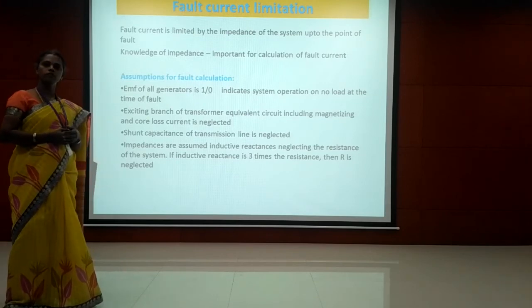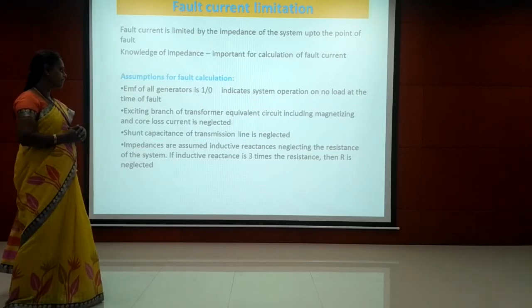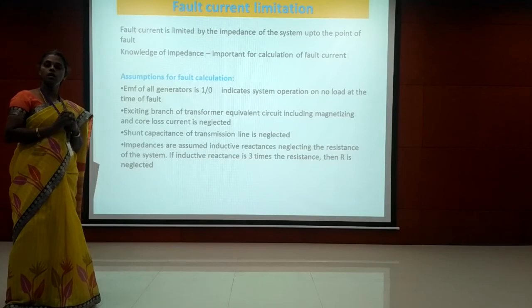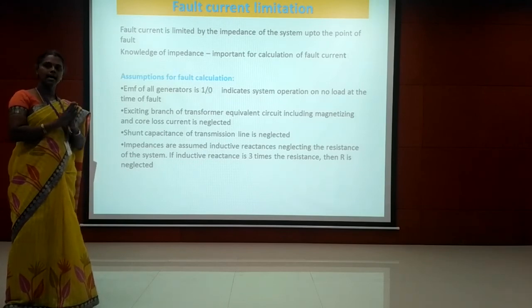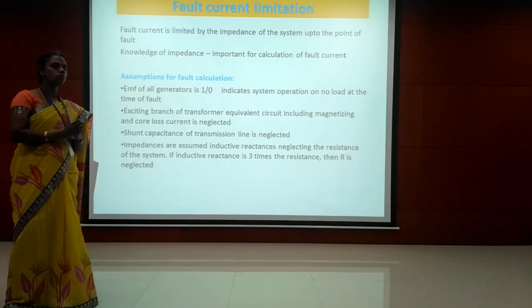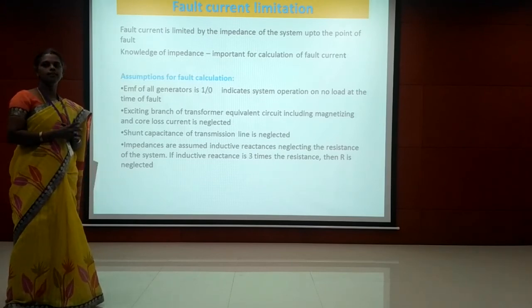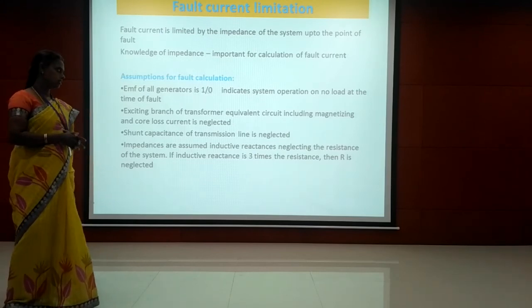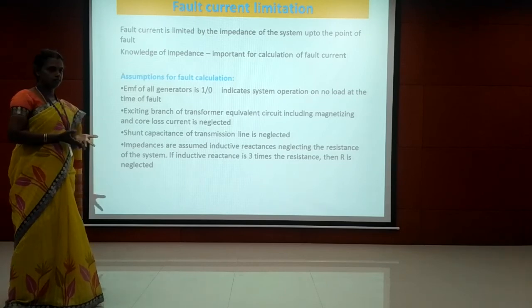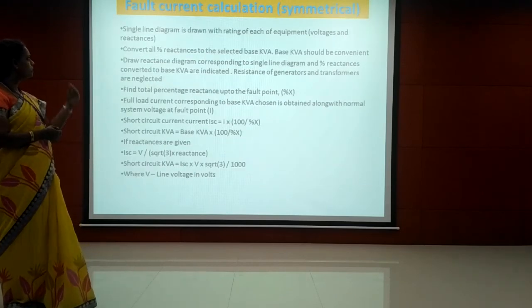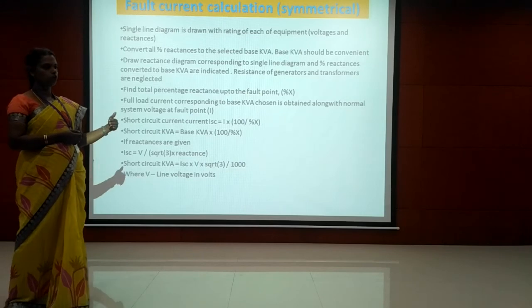Then the resistance of the system is neglected, so we are assuming the impedances as reactance. Mostly we are neglecting the resistance because the inductive reactance is 3 times more than the resistance, so that we can neglect the resistance. So these are the assumptions for the calculation of fault current.